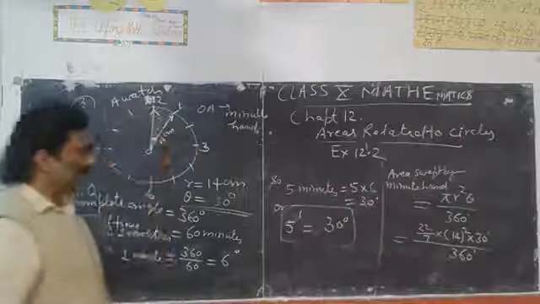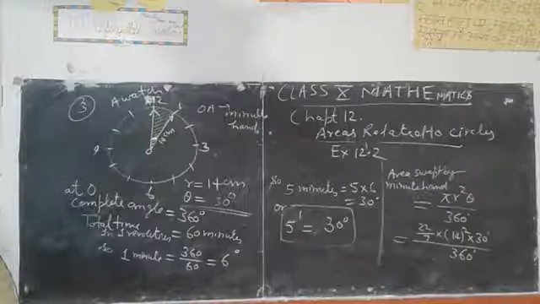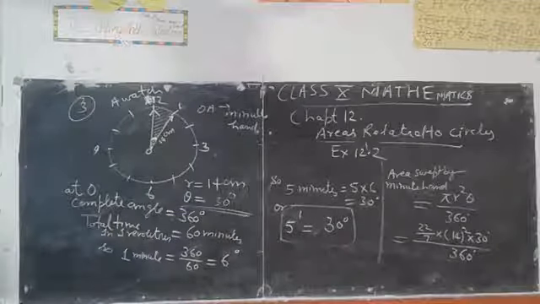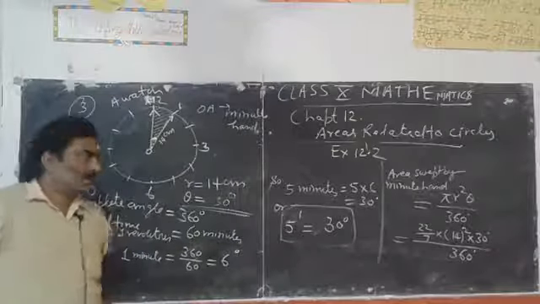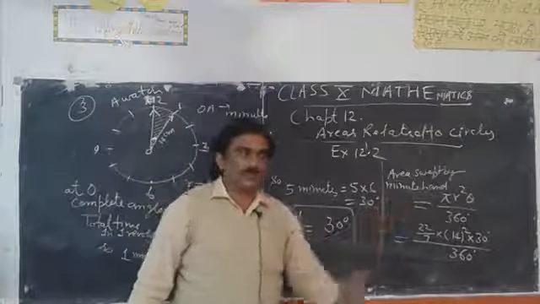Now solve it and you will find your answer. So okay students, you will simplify this and you will get your answer.